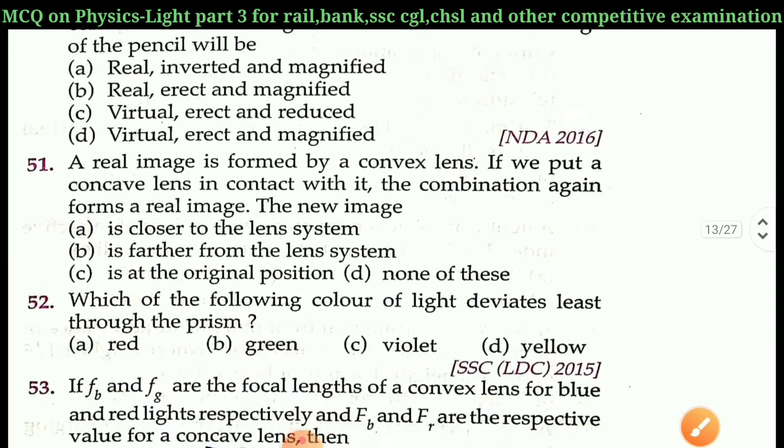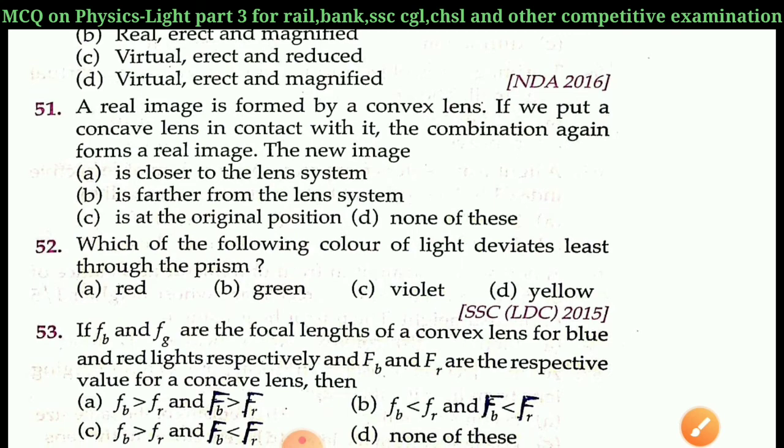Next question is question number 51. A real image is formed by a convex lens. If we put a concave lens in contact with it, the combination again forms a real image. The new image A. Closer to the lens system, B. Is farther from the lens system, C. Is at original position, D. None of these.